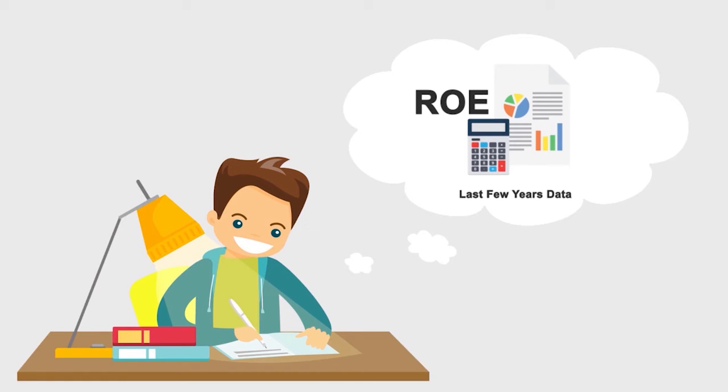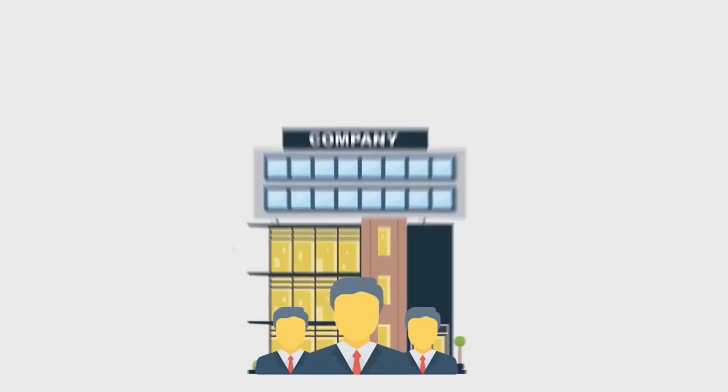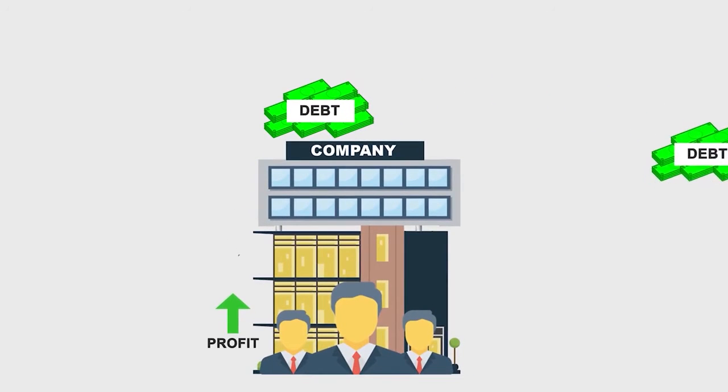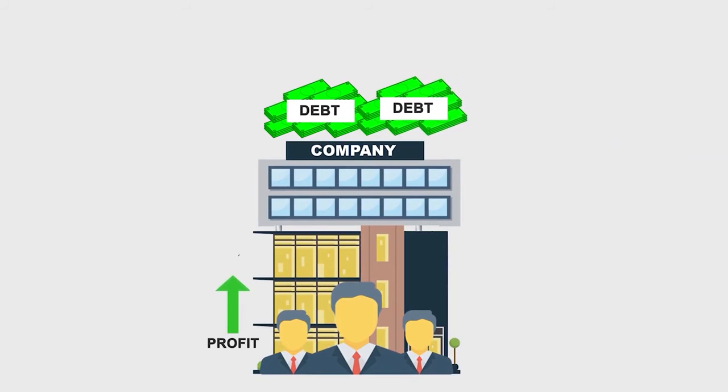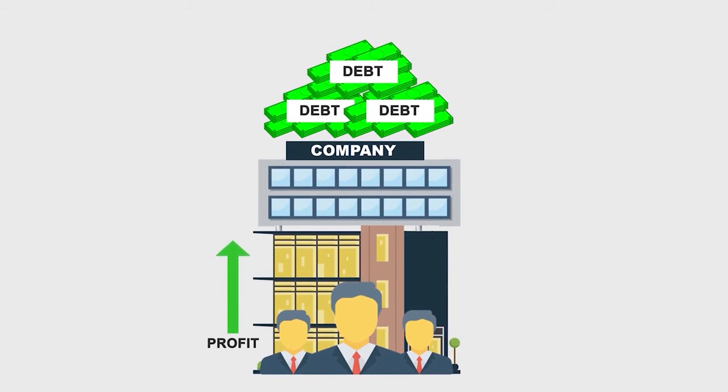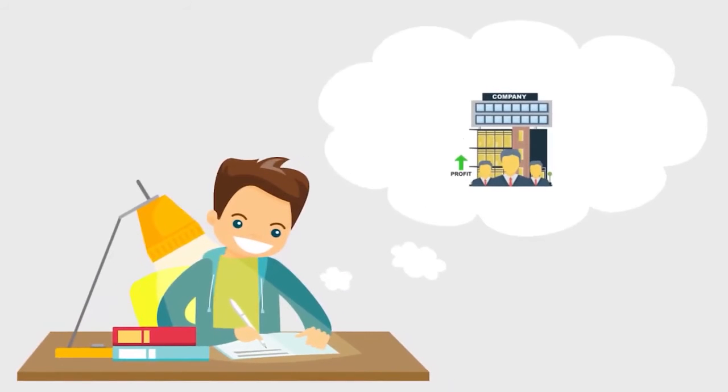You have to analyze the return on equity formula quite well. Sometimes it so happens that the company uses a lot of debt for the expansion of operations. In this, sometimes the company's profit increases as well. So, if a company is using a lot of debt for the expansion of the company and increasing its profitability, then, while calculating the return on equity of such a company, you will think that the management has used the shareholders' equity very well. However, the fact of the matter is very different. Instead of using shareholders' equity, the company has used debt to increase its profit.